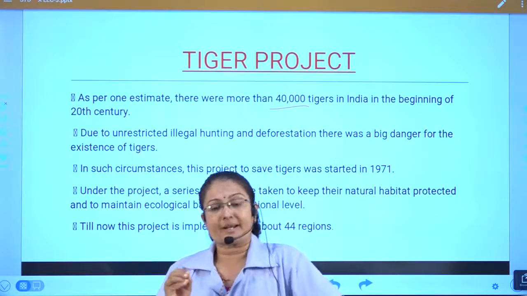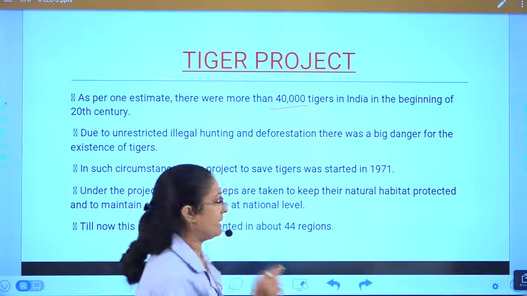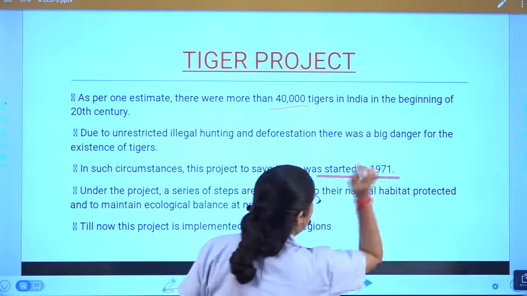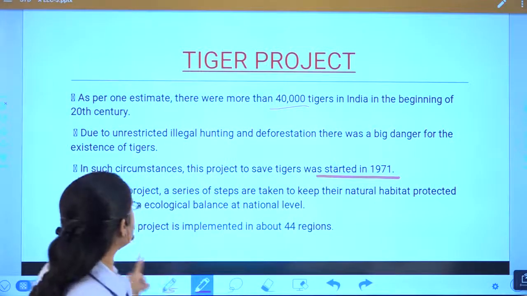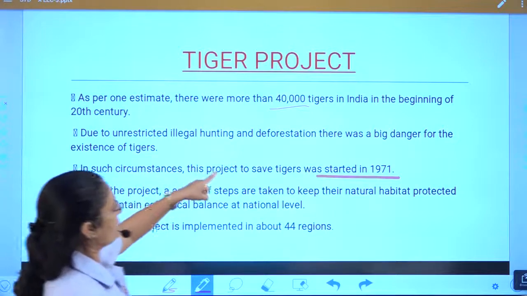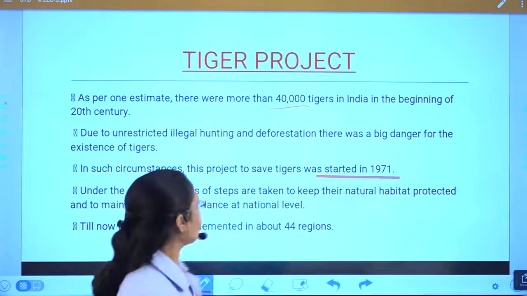So in such circumstances the project to save the tiger was started in 1971. So this year you have to remember, the project to save the tiger was started in 1971.